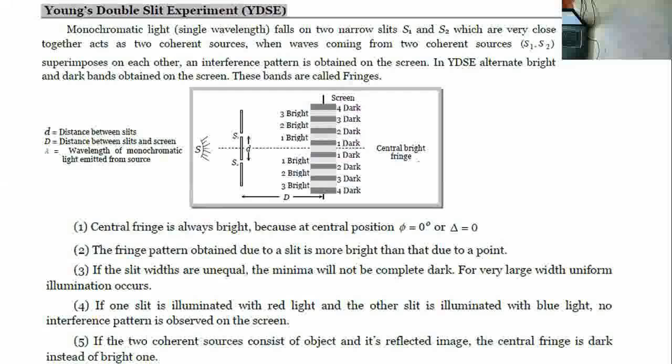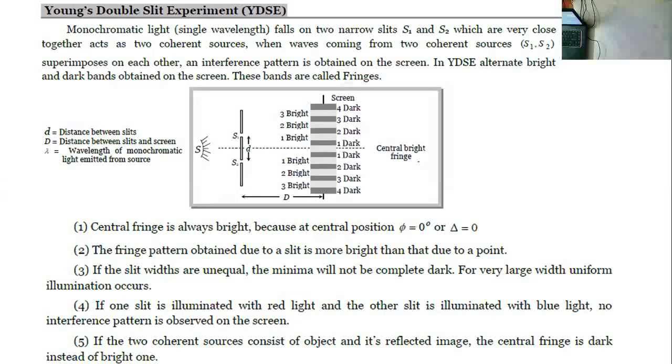Yesterday we discussed how the central fringe and other fringes, like first order minima, first order maxima, second order minima, and second order maxima, are obtained, and the conditions for constructive and destructive interference.